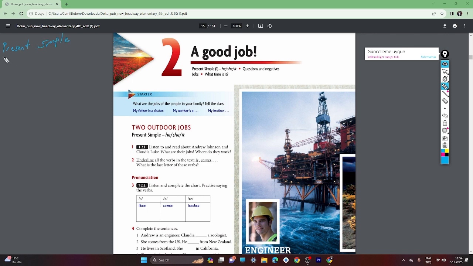First, if we talk about general things, like I'm a doctor, he is a surgeon, like this. This is generally true. He is always a surgeon.